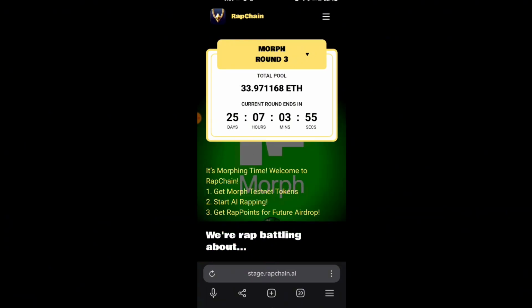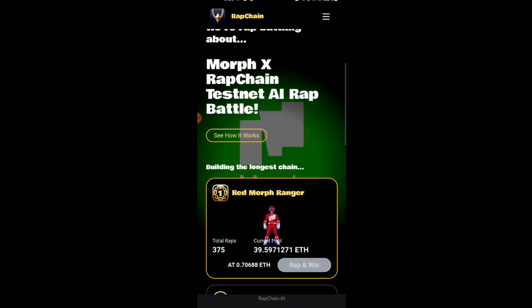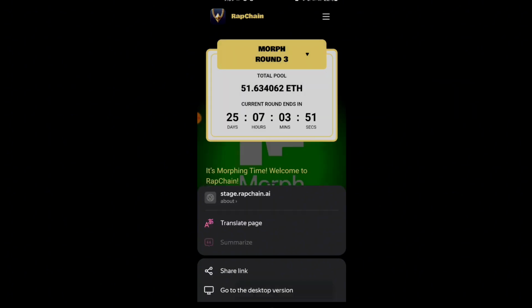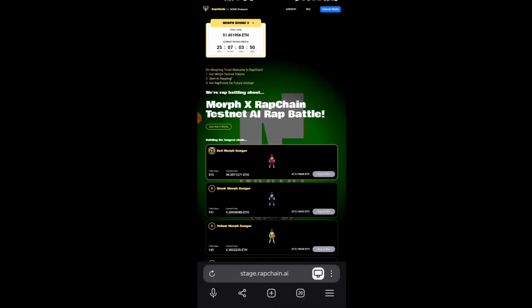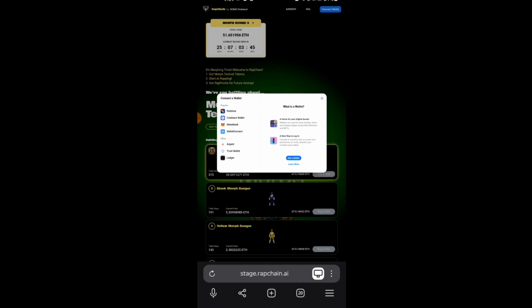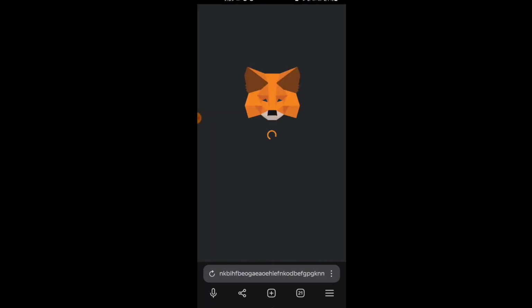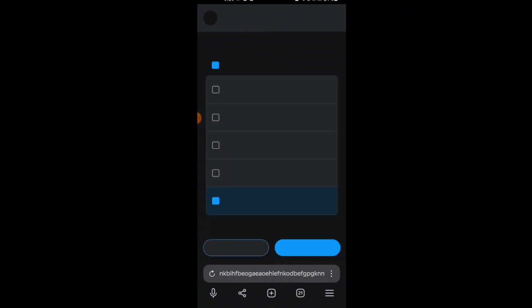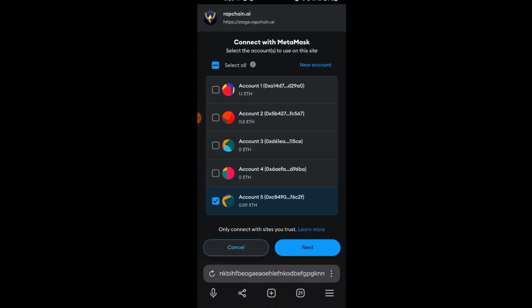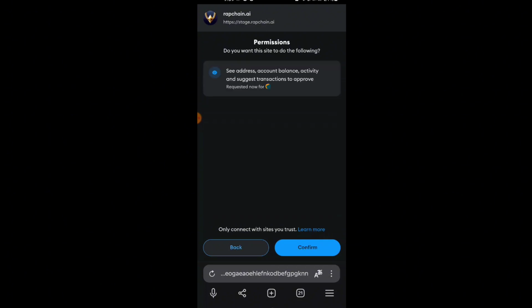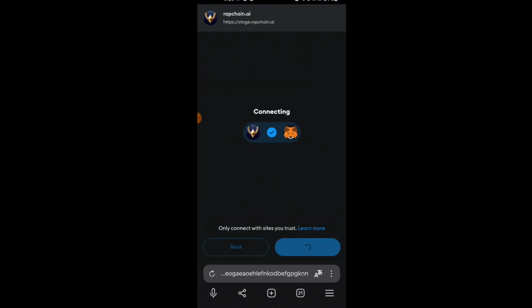Here what you need to do, okay, I'm doing desktop mode first. First thing first, connect wallet. Your MetaMask will ask for permission from you. Click on this next button and confirm.